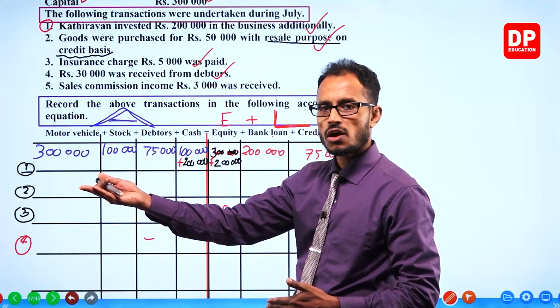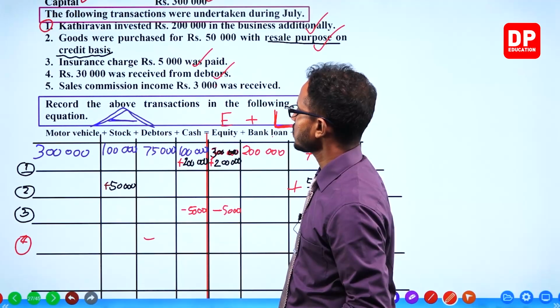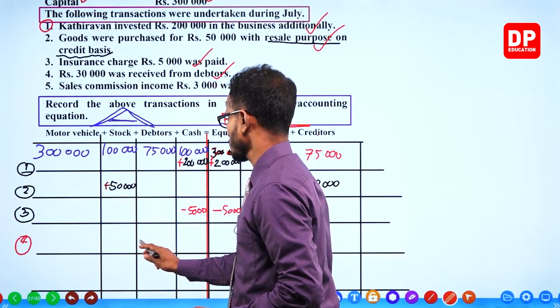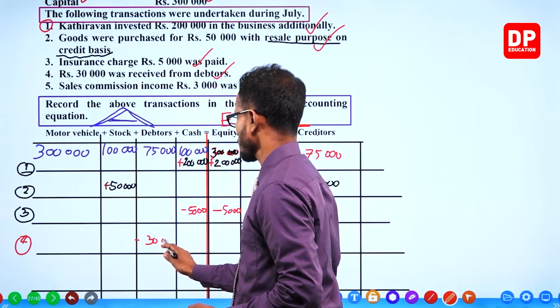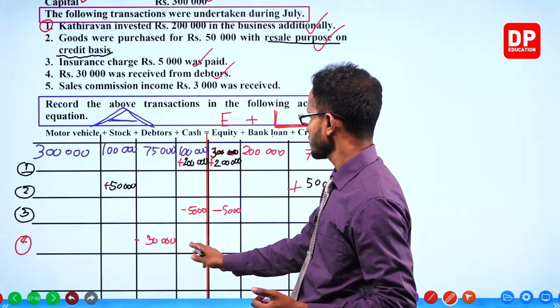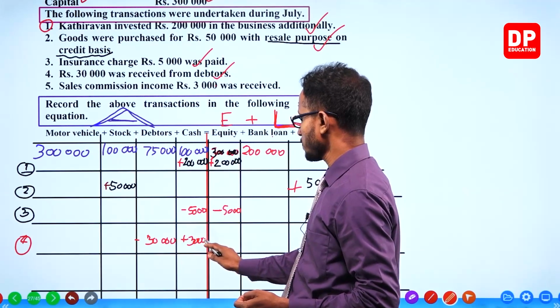The debts of the business are settled, so debtors decrease. Minus 30,000 under debtors, but we get cash. Cash increase, plus 30,000. Double entry is done.